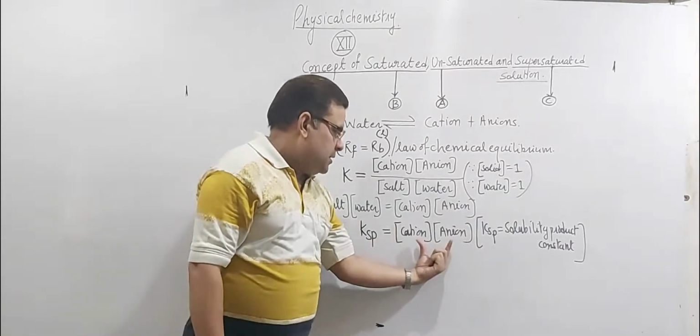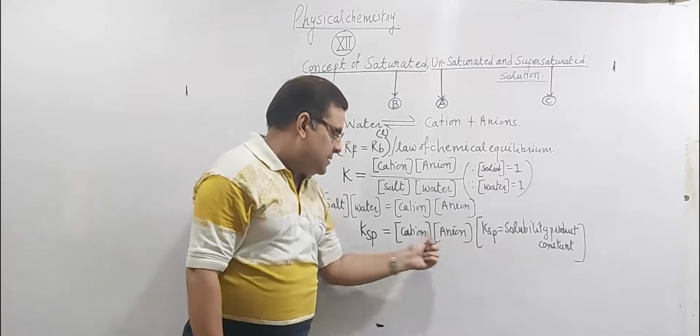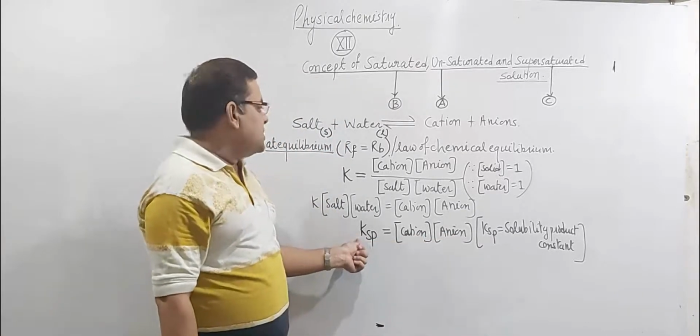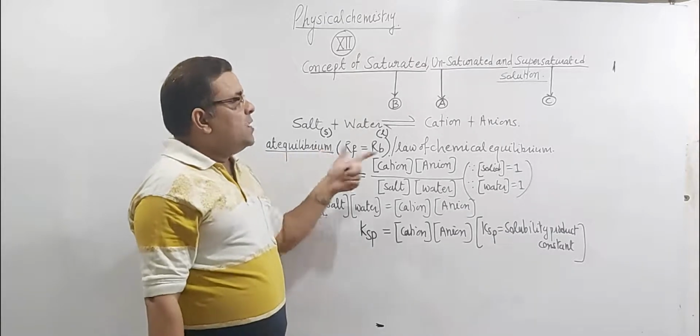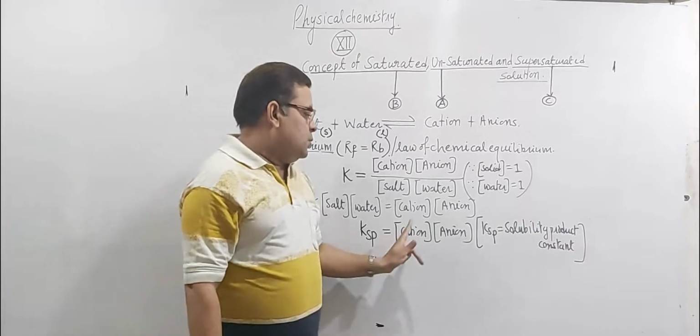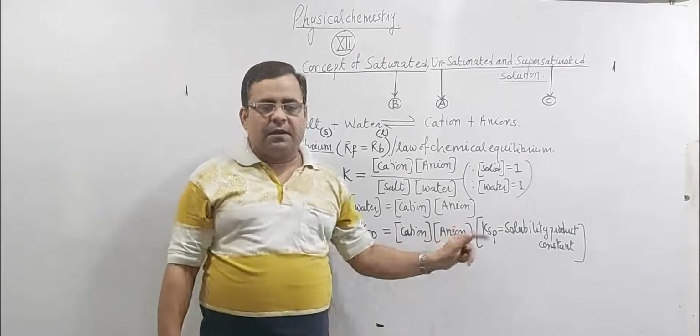ionic product. It is called ionic product. It is the product of ions, cations and anions, and it is equal to KSP, the solubility product constant, at the state of equilibrium. So note down in your copies this formula. KSP is equal to concentration of cation multiplied by concentration of anion.